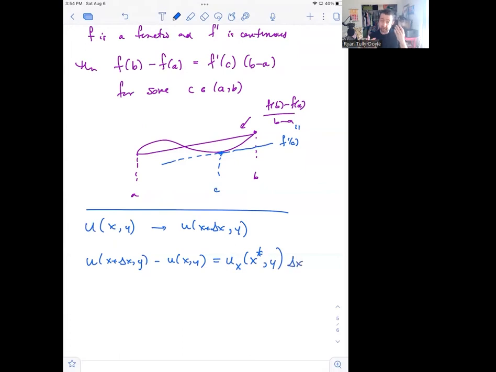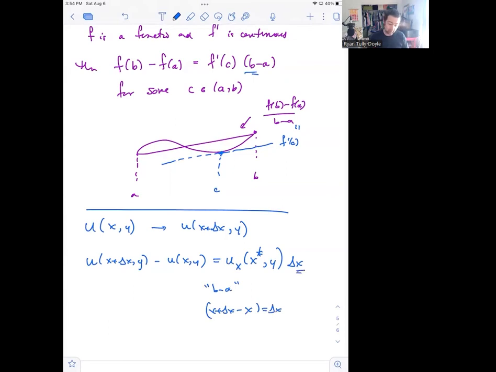Where does the delta x come from there? Well, if one of the endpoints is x plus delta x and the other one is x, and you subtract, the b minus a part from this theorem is x plus delta x minus x, which is delta x. So the b minus a part is right here.